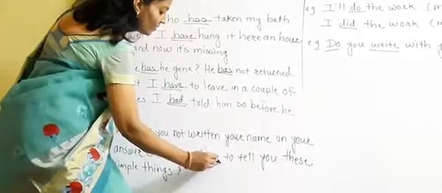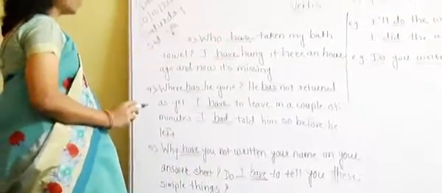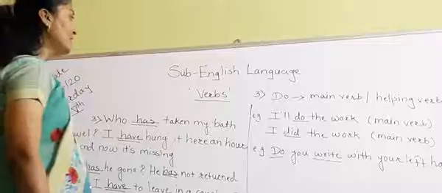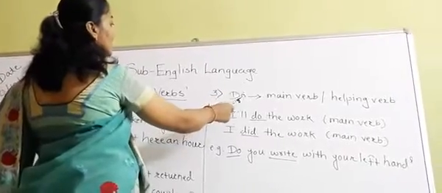Second, fill in the blanks. You have to write down "have". I have to tell you these simple things. Do I have to tell you these simple things? So like this. Now, the third most important verb is do.